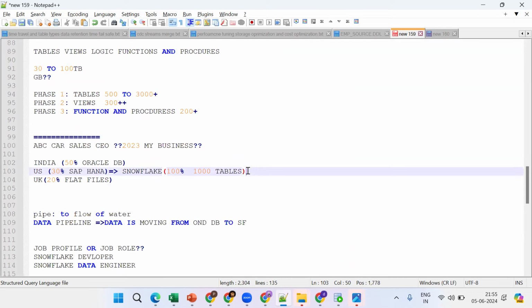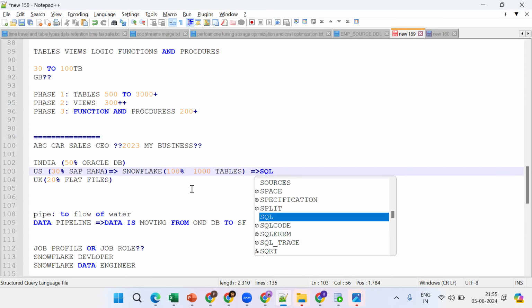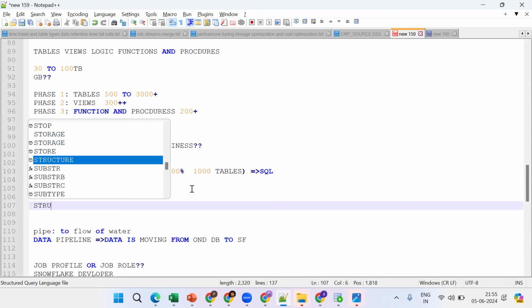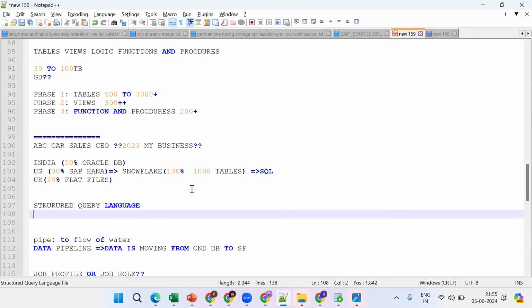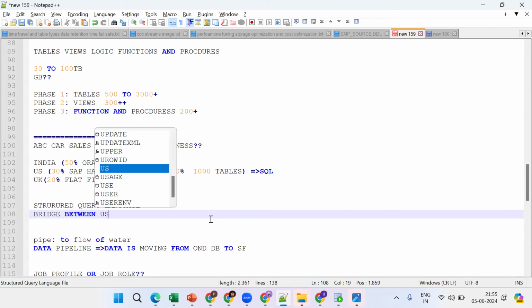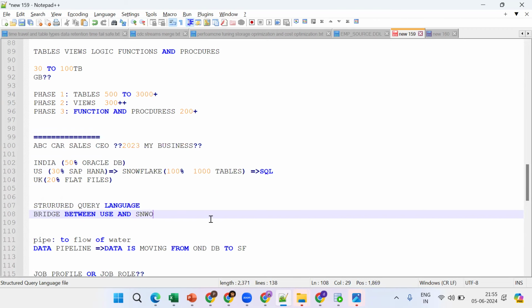I want to communicate with Snowflake. Tell me how I can communicate with Snowflake. Which console comes into the picture? How can I communicate with any database or data warehouse, based on which concept? SQL is nothing but Structured Query Language. Its purpose is to communicate with the database. It acts as a bridge between the user and Snowflake.